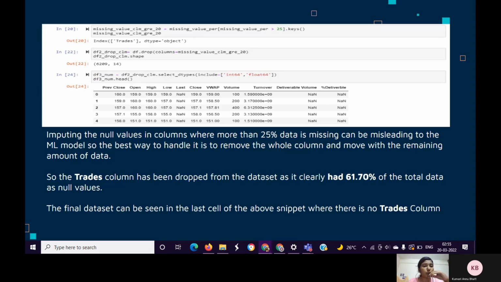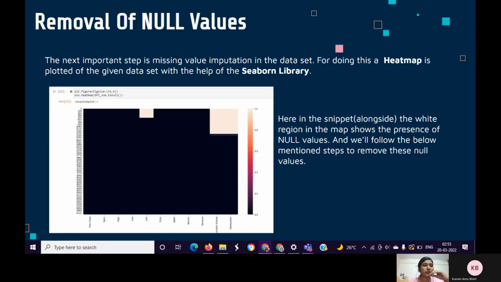Imputing the null values in columns where more than 25% data is missing can be misleading to the ML model, so the best way to handle it is to remove the whole column and move on with the remaining amount of data. So the trades column has been dropped from the dataset as it clearly had 61.70% of the total data as null values. The final dataset can be seen in the last cell of the above snippet where there is no trades column. A heat map has been plotted using the Seaborn library, and the white region in the heat map shows the columns where null values are present.